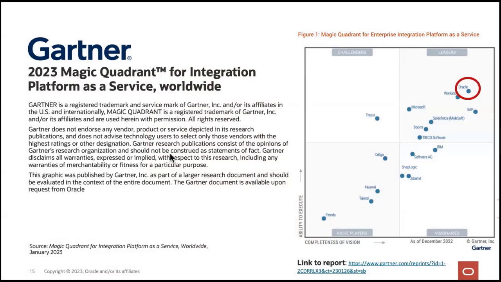And then I also wanted to mention that in the 2023 Gartner Magic Quadrant, Oracle was named a leader for integration platform as a service, so basically for OIC. Okay.